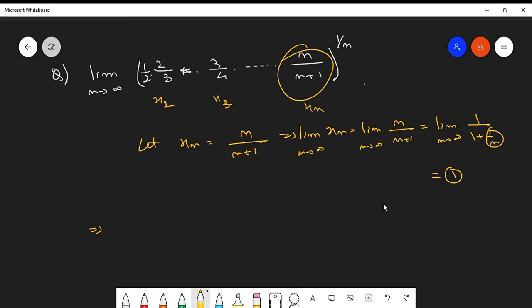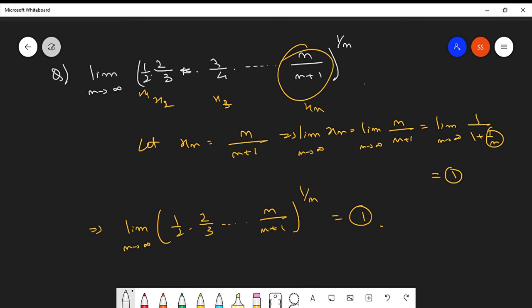So this is x1, this is x2, x3 and so on. So from here this implies that limit n tends to infinity of (1 by 2 times 2 by 3 and so on n over n plus 1) whole to the power 1 by n is equal to 1. Clear? Cauchy's second statement.